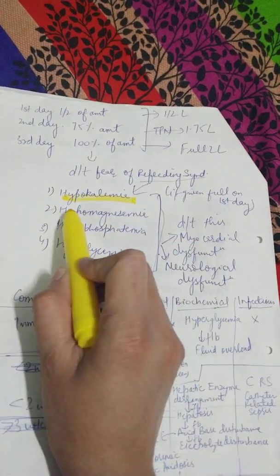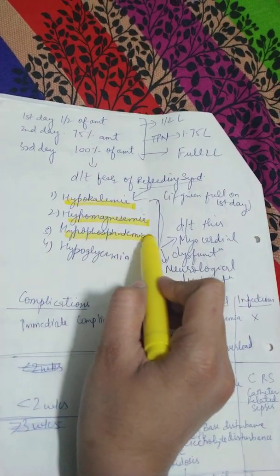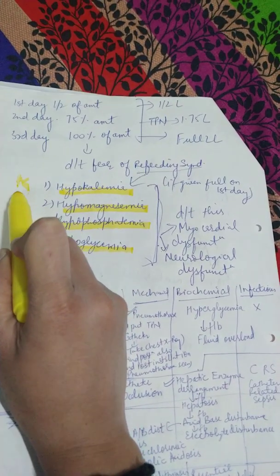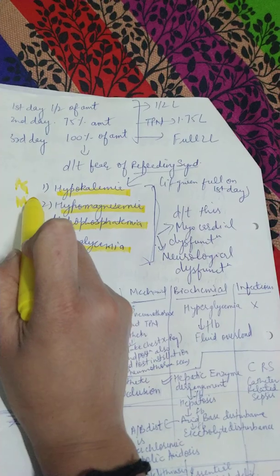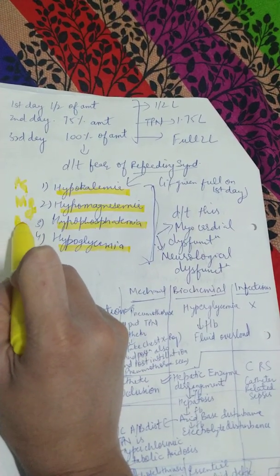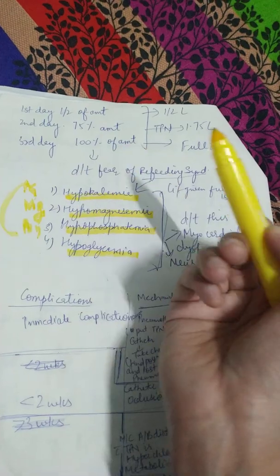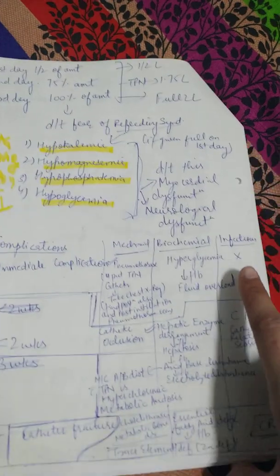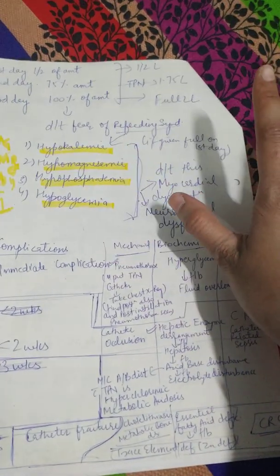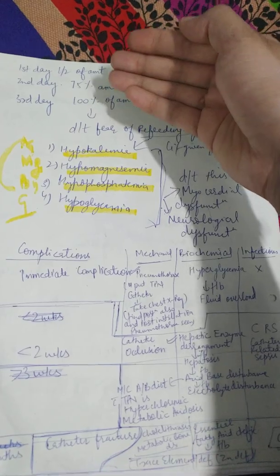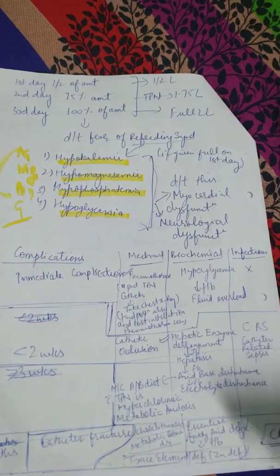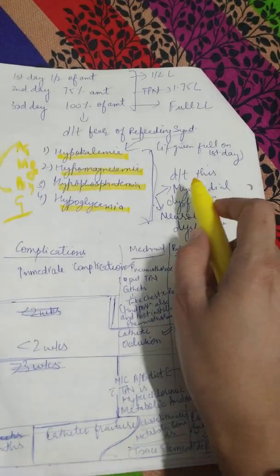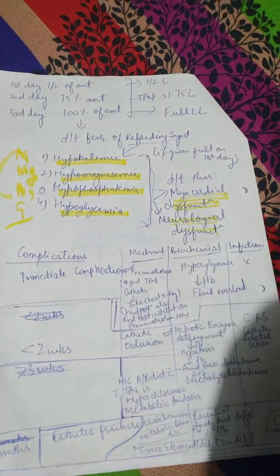There is hypokalemia, hypomagnesemia, hypophosphatemia and hypoglycemia. So these are your potassium, your magnesium, and your phosphate, KMP you can learn, and glucose. These go into a hypo state in refeeding syndrome. If they give you the full amount on the first day, then refeeding syndrome can occur. Therefore, we divide it: half on the first day, second day 75%, third day 100% of the bag is given. And due to refeeding syndrome, you can have myocardial dysfunction or neurological disorders.